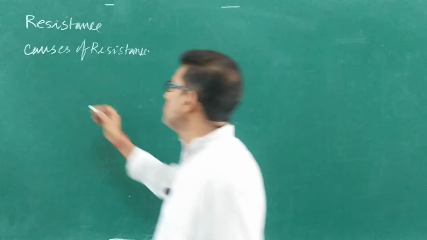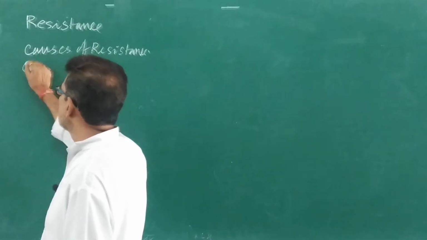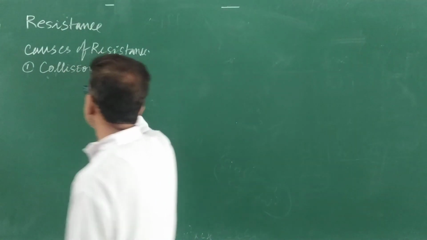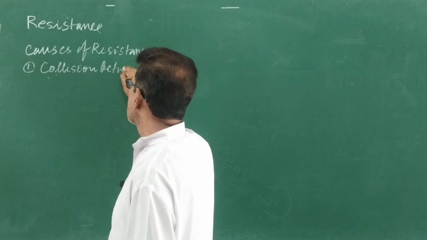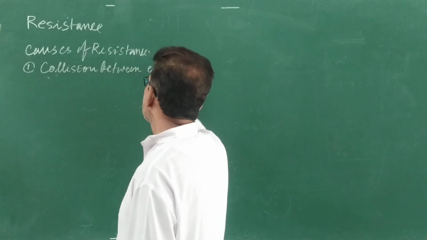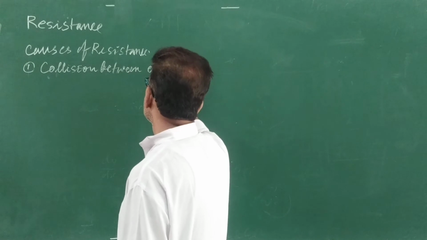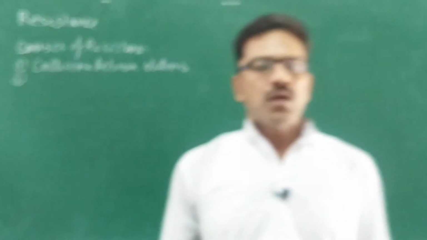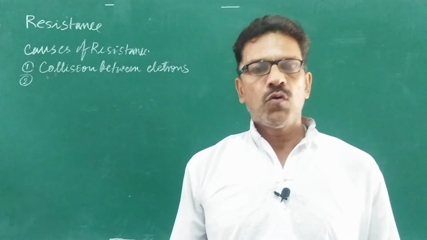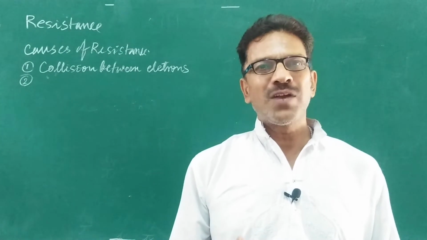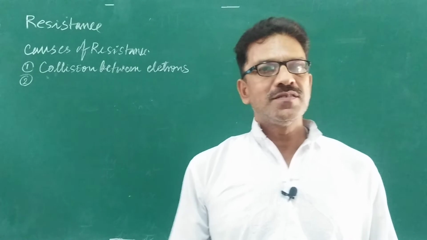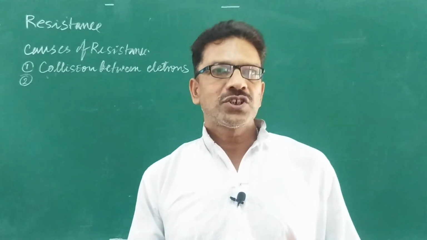That means the first cause of resistance is collision between electrons. There is a second reason. Whenever electrons flow, one electron may collide with an anion, and due to this collision a disturbance is created.